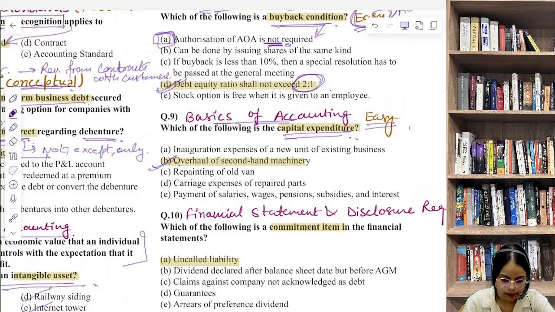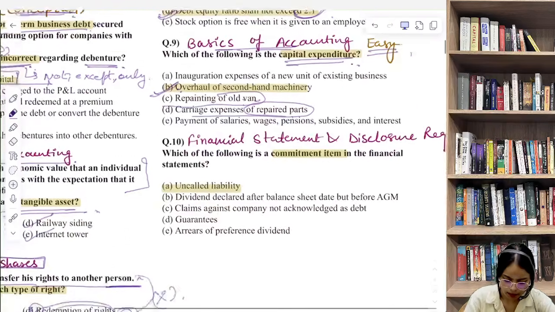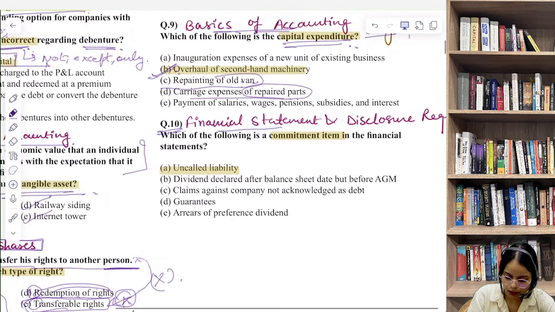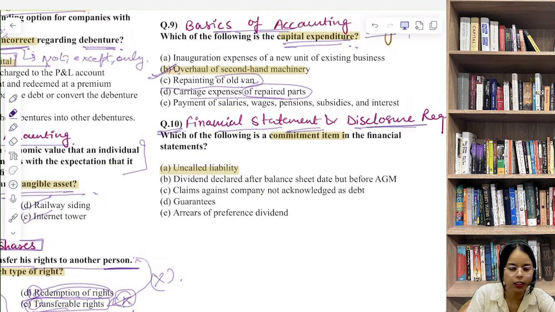On the other hand, expenses like repainting of old van, carriage expenses or repaired parts, since they are recurring and don't add long term value, are not part of capital expenditure. Now question number 10, let's discuss this. Which of the following is a commitment item in the financial statements? This question is from financial statement and disclosure requirements.